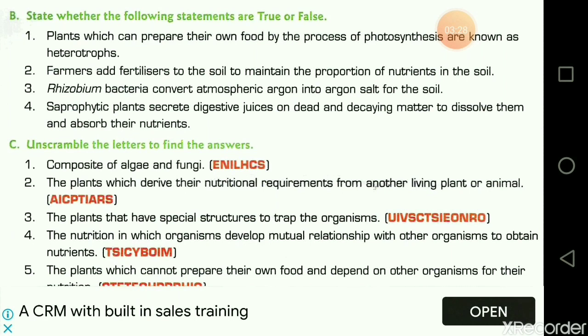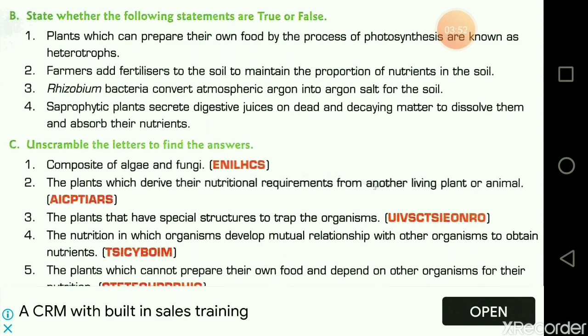The next question is, state whether the following statements are true or false. Plants which can prepare their food by the process of photosynthesis are known as heterotrophs. It is false. Why? Because the plants that prepare their food are called autotrophs.